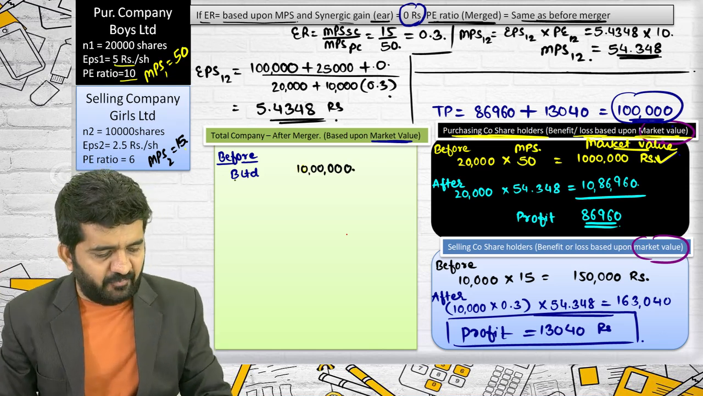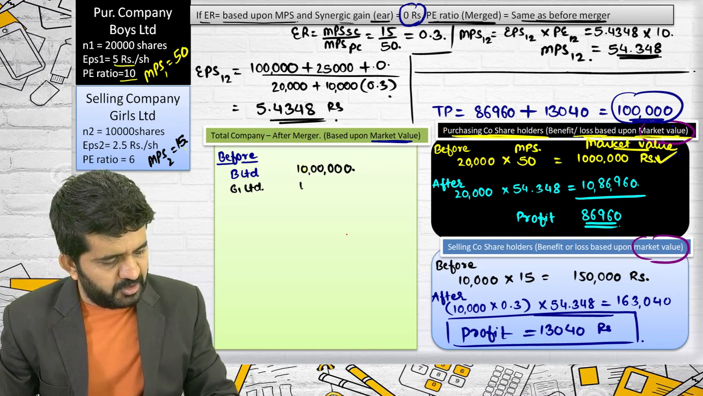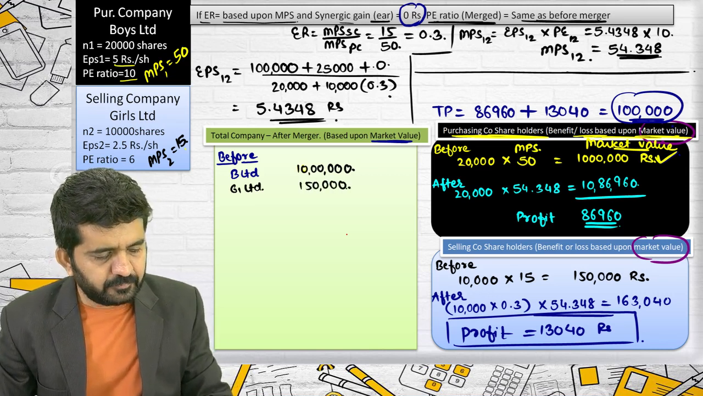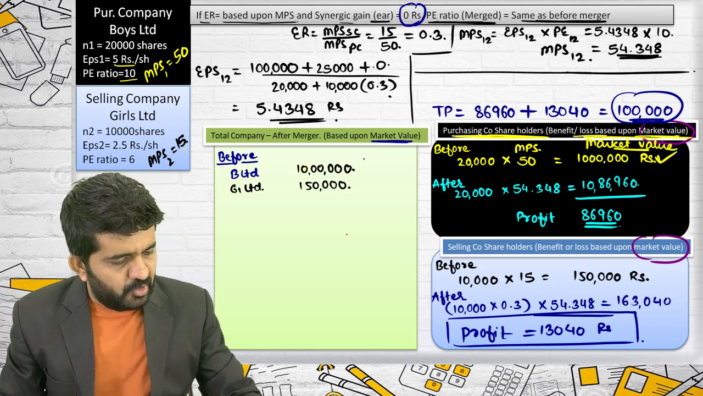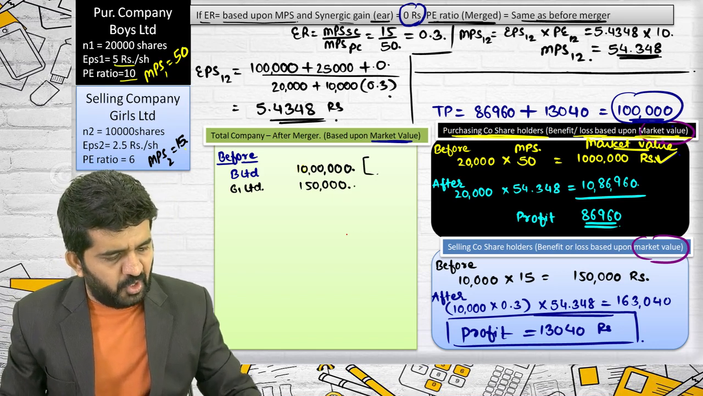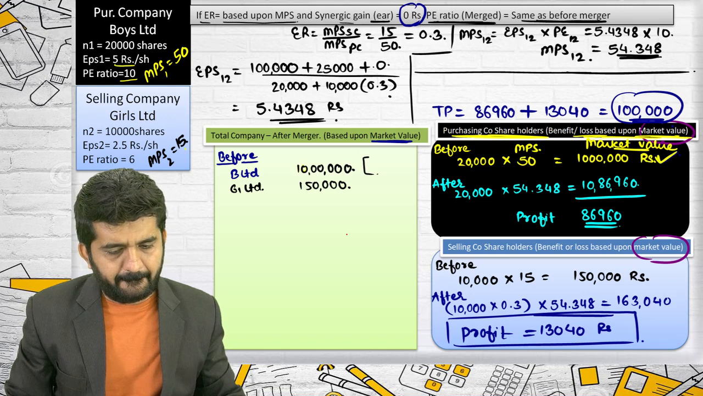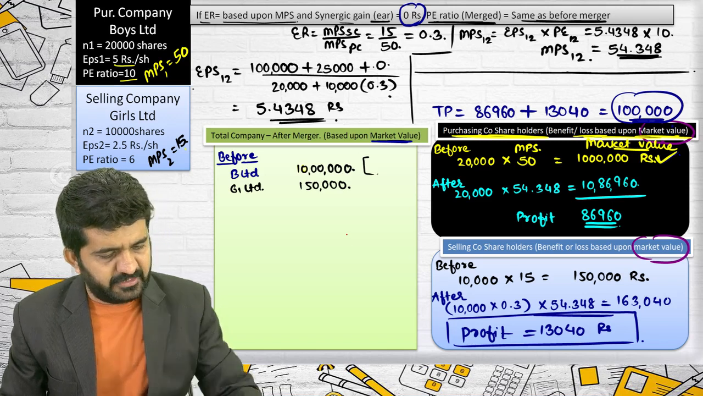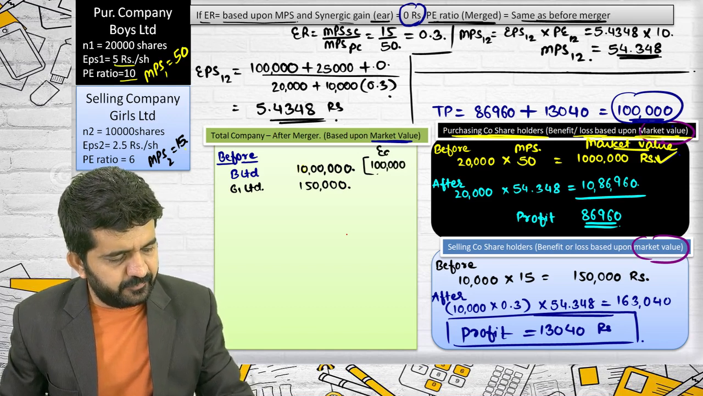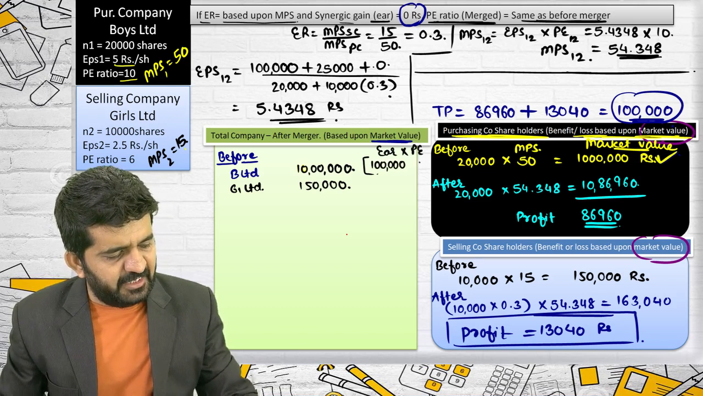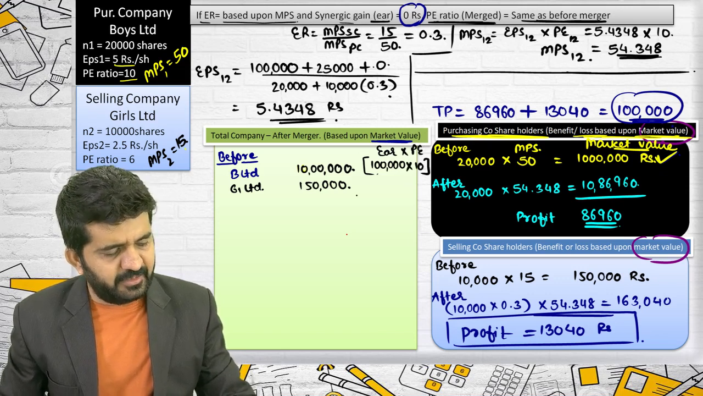What was the market value of Girls Limited? It was 1,50,000. See, I can even tell you how this market value came. What was the total earnings of Boys Limited? Yes, total earnings of Boys Limited 1 lakh. This was earnings. Multiplied by PE ratio was 10. So multiplied by 10 is 10 lakhs.